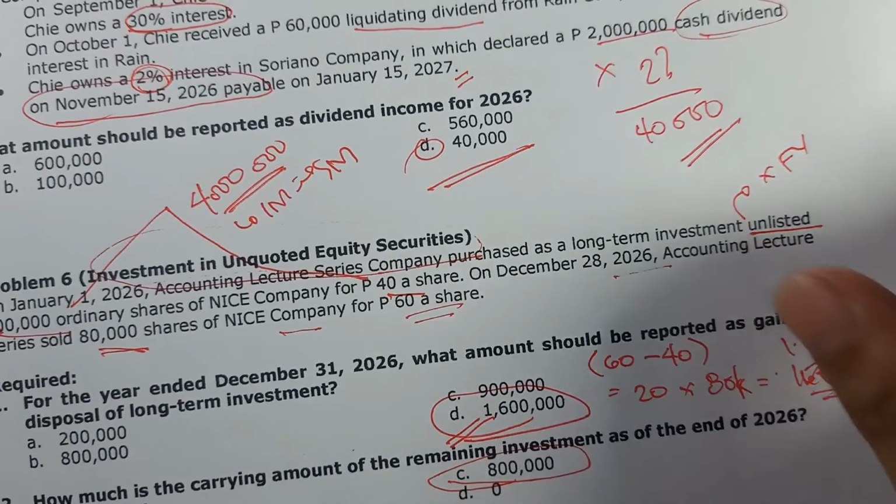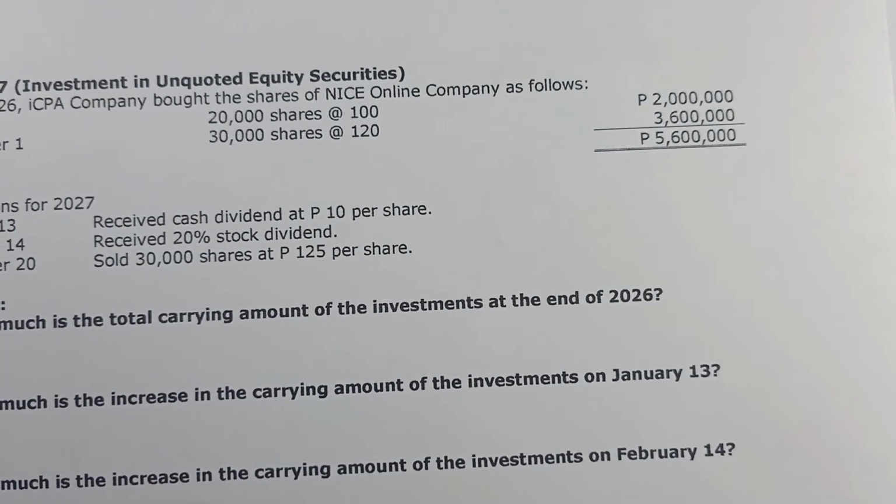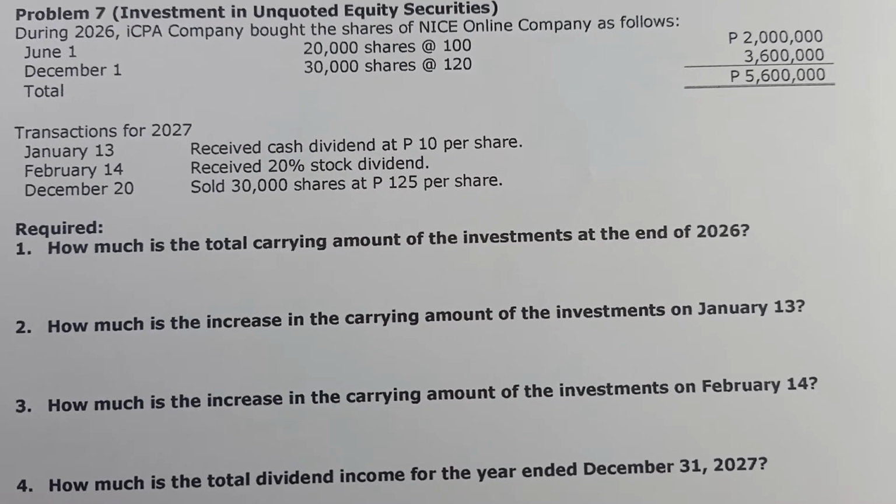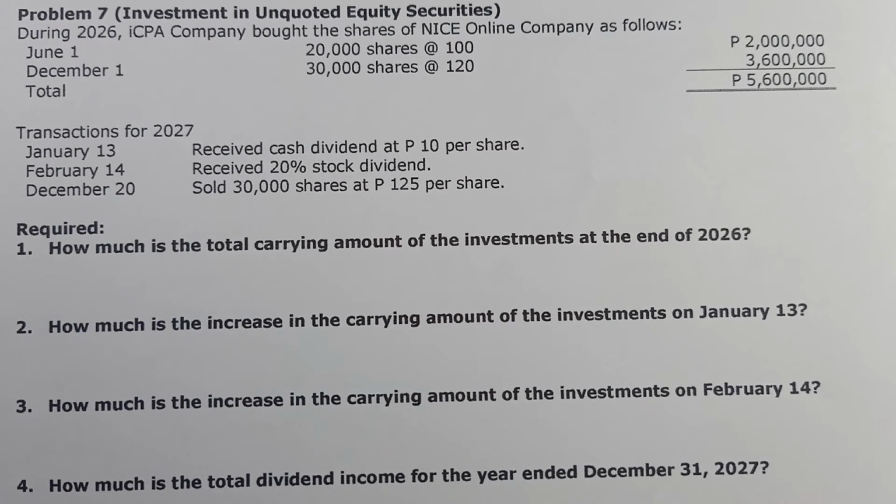Very good. Then last problem. Last problem for this video will be problem number 7. There are actually 6 questions here, pero isa-isahin na lang natin. Ready? So, problem 7. During 2026, ICPA company bought the shares of Nice Online Company as follows. On June 1, we acquired 20,000 shares at 100 pesos each, or that's 2 million. On December 1, 30,000 shares at 120 per share, that's 3.6 million. Then this will give us a total of 5.6 million.